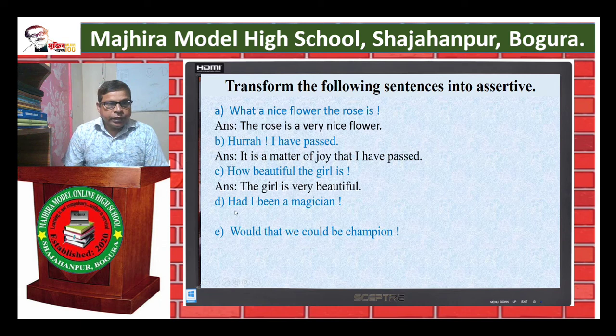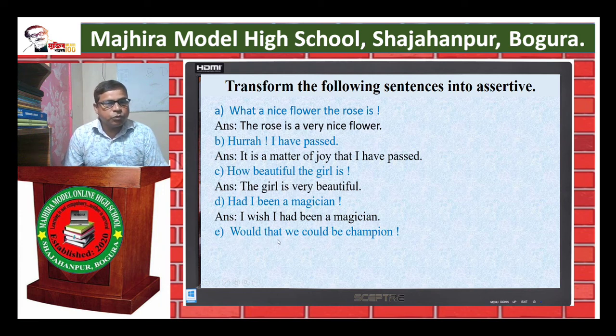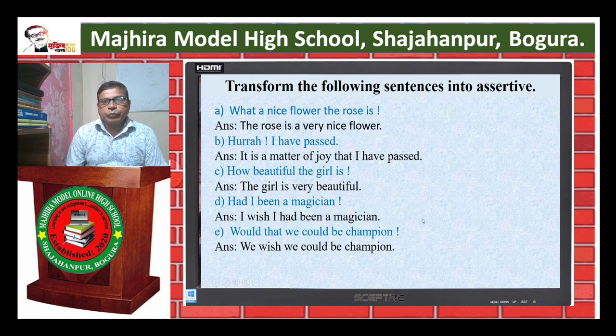Then, had I been a musician. Here, I wish I had been a musician. Again, same rule. E. Would that we could be champion. We use wish here instead of would that. First subject is we. We wish we could be champion. So it is very easy.